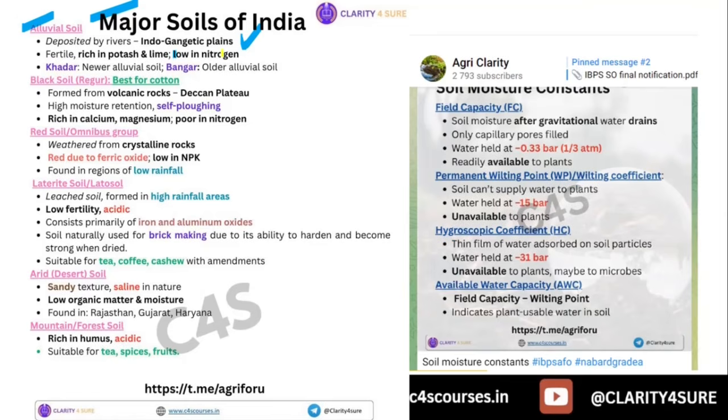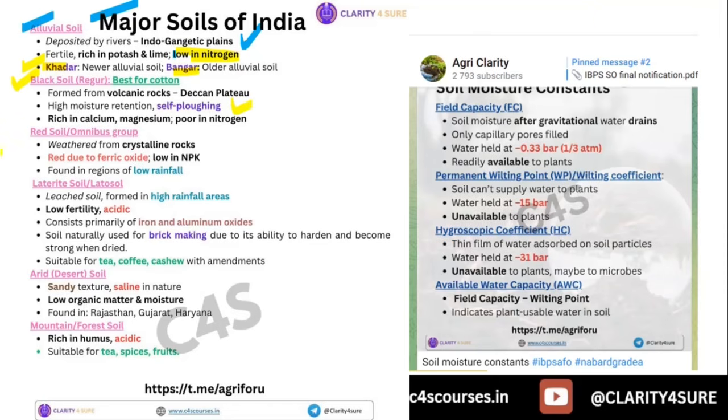They are low in nitrogen. Next, the khadar is the new alluvium, and the bhangar is the older alluvium. Next is black soil, also called regur, which is best for cotton. Also, it has a self-plowing ability, and its origin is volcanic.